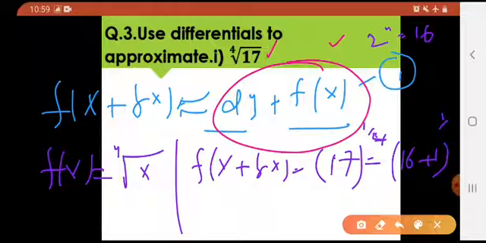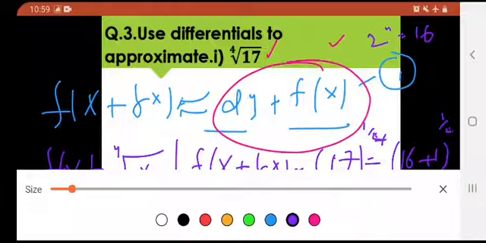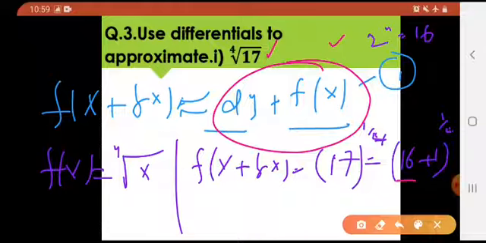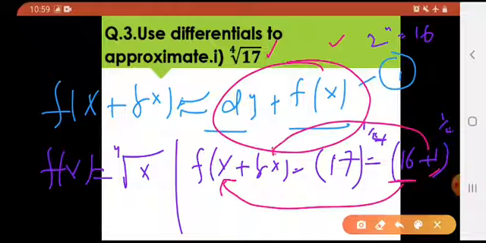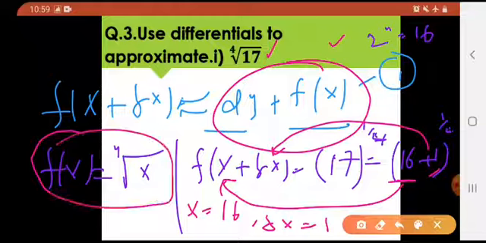Okay, now what? Let us compare it. This 16 would be my x and this 1 would be my delta x. So what am I going to say? I'll be saying, okay, x equals to 16 and delta x equals to 1. Clear? To get value of this f of x, which I need for my formula, I'll be replacing this x with my 16. So it would be 16 raised to the power 1 divided by 4, and my calculator would be giving me answer as 2. So I got my one answer, which is of f of x, which is 2.